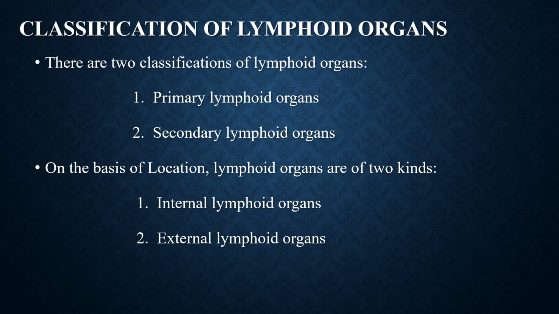Classification of lymphoid organs. There are two classifications of lymphoid organs on the basis of roles played by the organs in the development of the immune system or in triggering a response. There are two kinds of organs: primary lymphoid organs and secondary lymphoid organs. On the basis of location, lymphoid organs are of two kinds: internal lymphoid organs and external lymphoid organs.